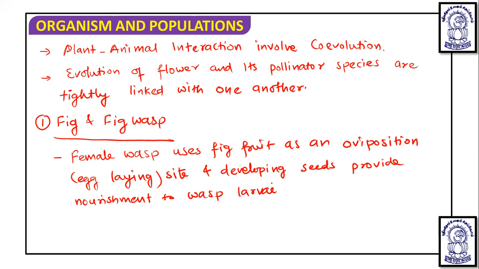So here this wasp pollinates the fig inflorescence while searching for a suitable egg laying site. So while the female wasp is searching for the egg laying site, it will put its egg, okay, and in turn it will get some pollen grain on it. It will interact with another fig plant, and during this it will deposit its pollen grain from one fig plant to another fig plant. In such a way pollination occurs in fig and fig wasp.